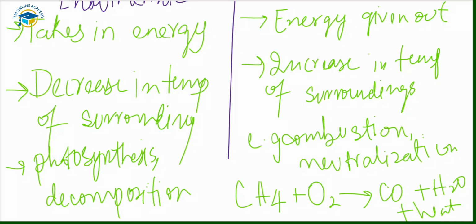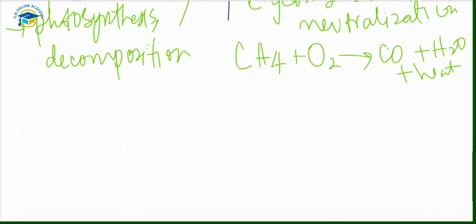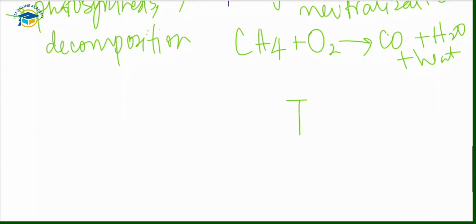The processes that release heat energy to the surroundings are known as exothermic. For example, dissolving magnesium chloride in water is an exothermic process, and the thermal energy that is released leads to an increase in temperature. The surroundings include the reaction mixture in the test tube, the air around the test tube itself, and the thermometer or anything that is dipped into the test tube. This final point is more important: it is the thermal energy or heat transferred to the thermometer that causes a rise in temperature on the thermometer. So when the temperature rises, that indicates that this is an exothermic reaction.